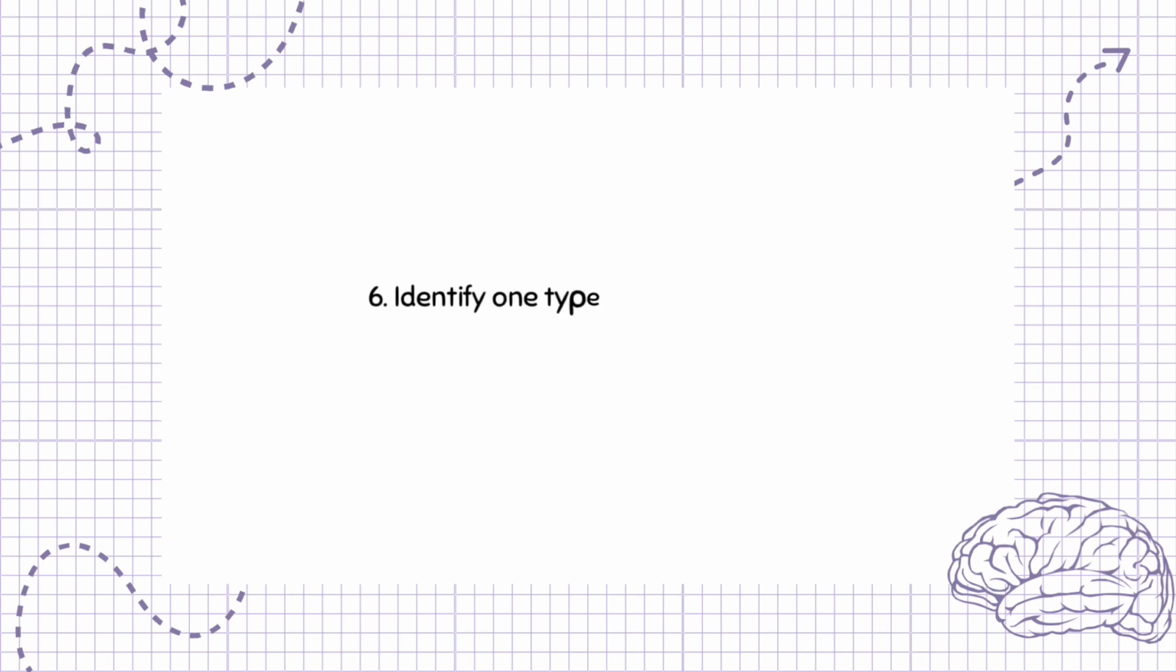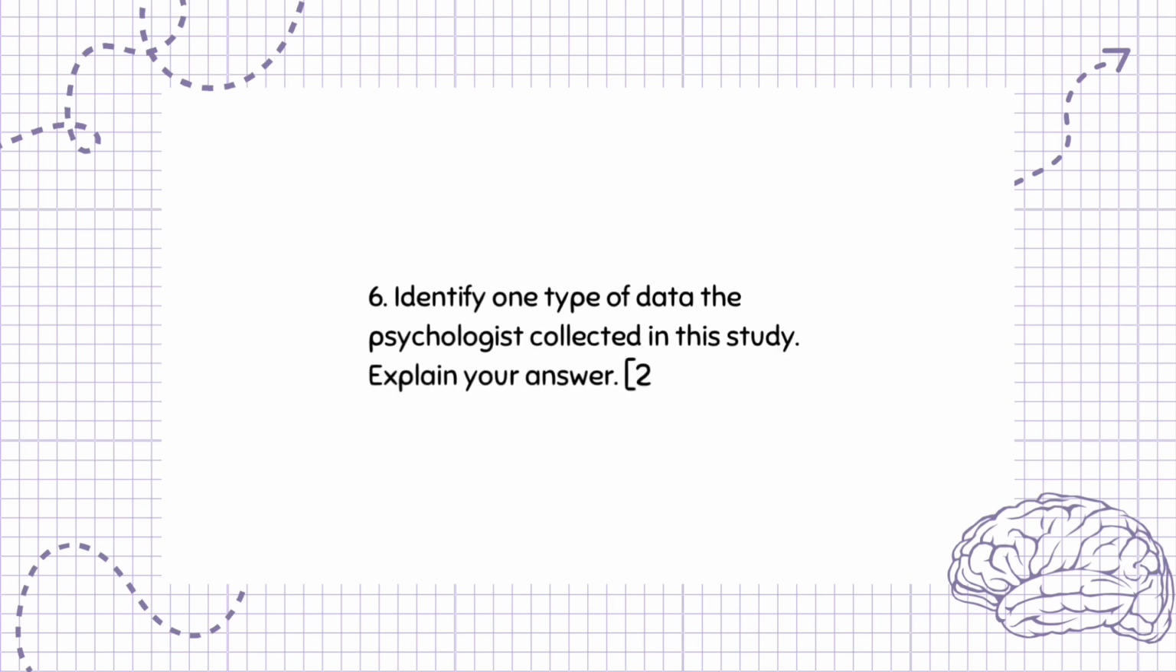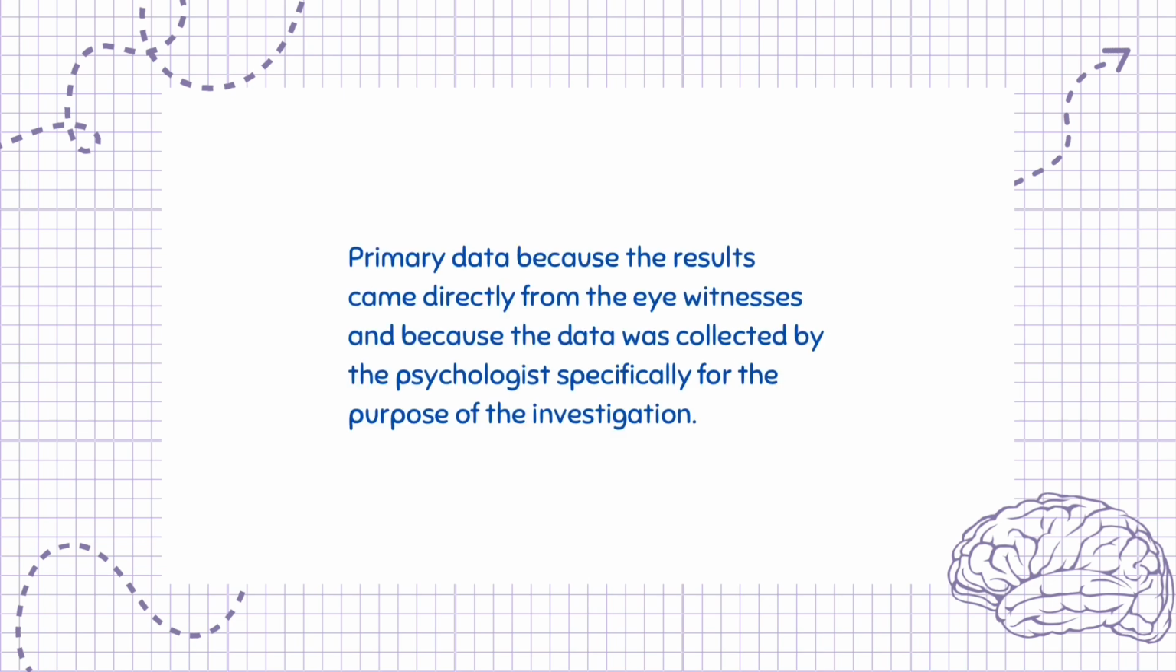Question 6. Identify one type of data the psychologist collected in this study. Explain your answer. 2 marks. Primary data, because the results came directly from the eyewitnesses and because the data was collected by the psychologist specifically for the purpose of the investigation.